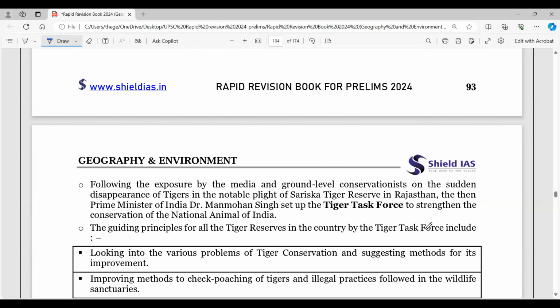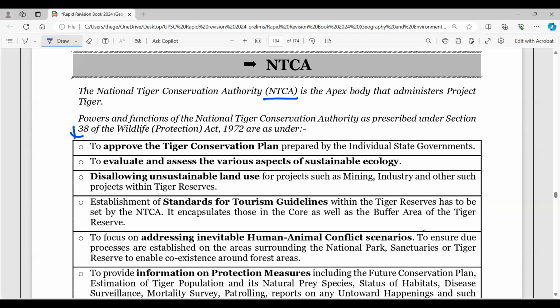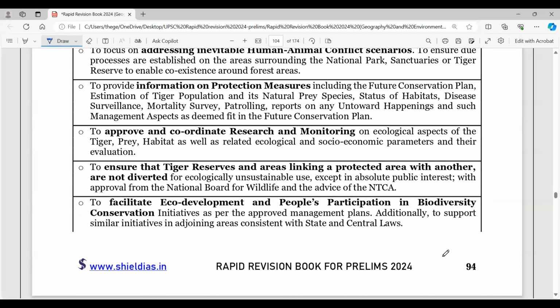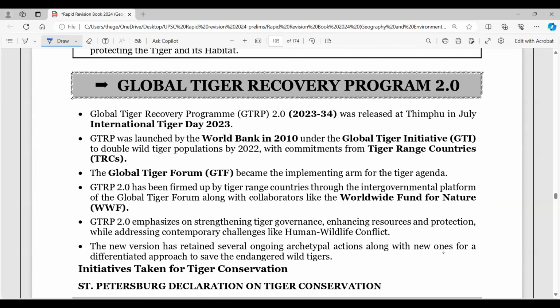Now, looking further ahead, if you observe the NTCA, the National Tiger Conservation Authority, the authority details are given here. This is the authority that looks into the standards of tourist guidelines, information, protection measures, coordination and monitoring, eco-development, and people's participation. All these are its features. Now come to the Global Tiger Recovery Program 2.0. The Global Tiger Recovery Program 2.0 for 23-24 was released at Thimphu in Bhutan, right? This is important. So International Tigers Day 2023 in July.